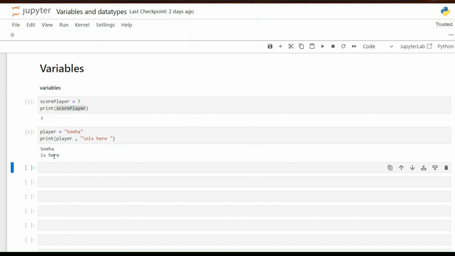So we have understood what is a variable, how to store items inside a variable. We have understood that numbers and strings can be stored inside a variable, and this is how I can print them. Also, what is backslash n? Basically, it takes me to a new line. It's just a keyword that we're using here. And print function is our print function that prints things, very self-explanatory. And yeah, that's about variables.